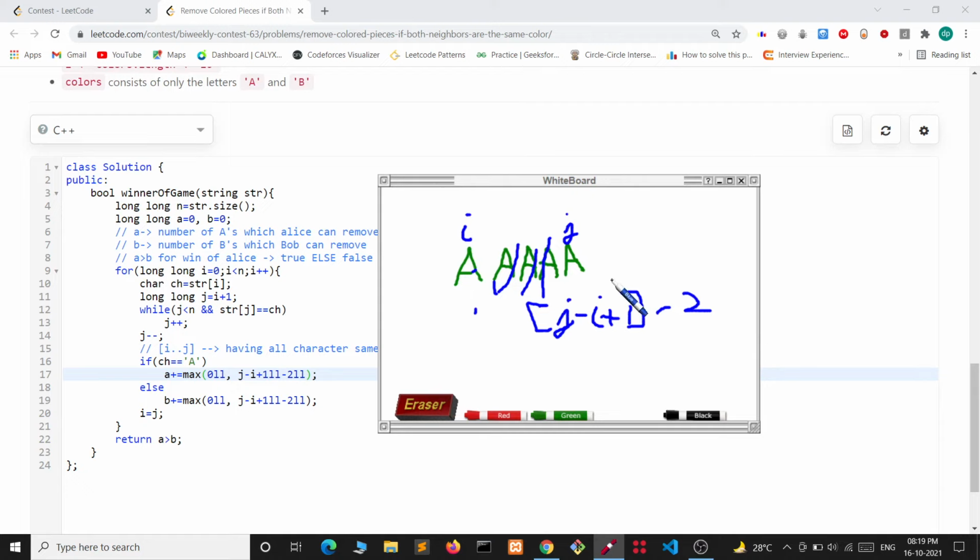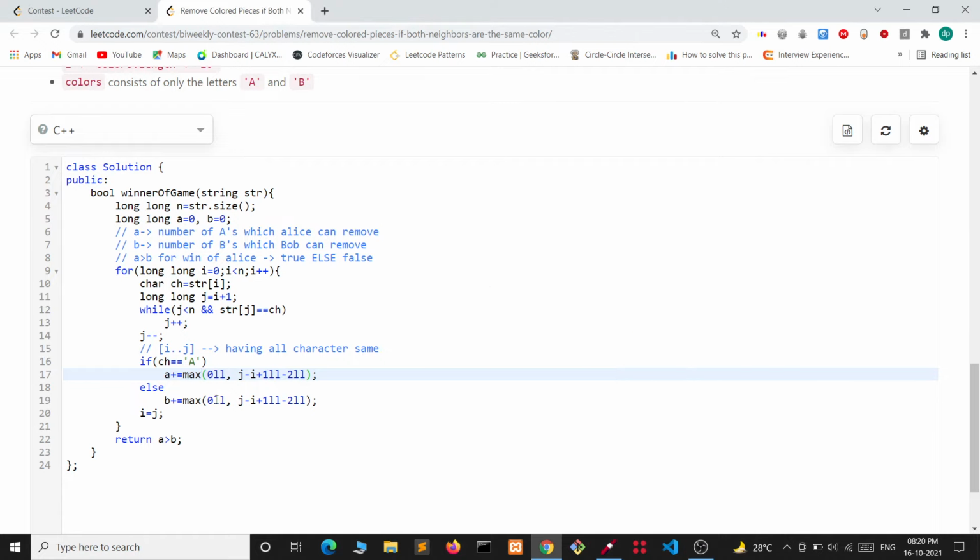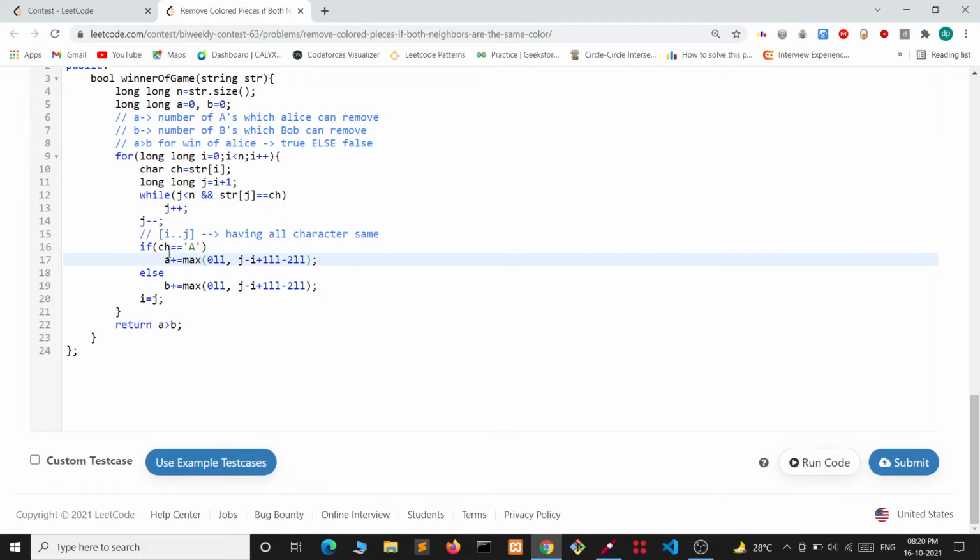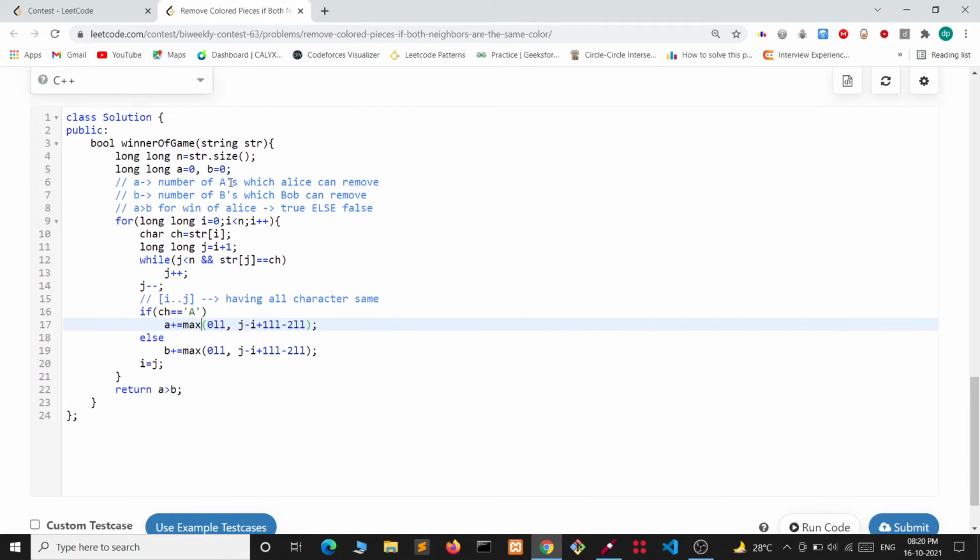If the number of elements is greater than or equal to 3, then only we can remove. So we will minus 2. That's it. We are counting the max number of A's we can remove and the max number of B's we can remove. After that we are changing i to j so that we can again continue.